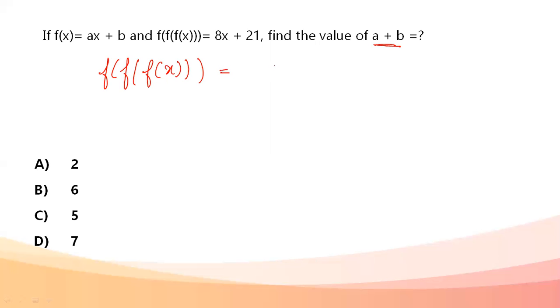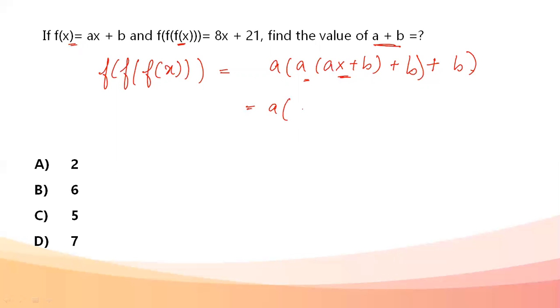So first step: a of ax plus b plus b plus b. So three b's. f of x is ax plus b. So first f of x. Now this is again the x for ax plus b. Again ax plus b. This whole thing becomes the x for ax plus b. Okay, now let's solve this one by one.